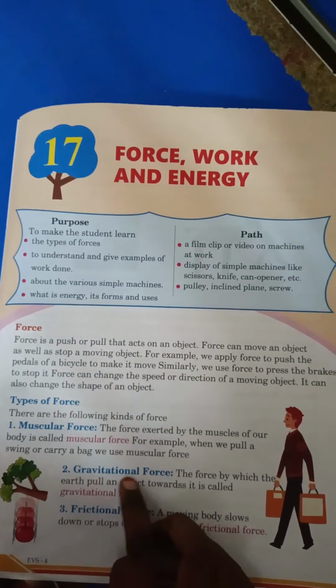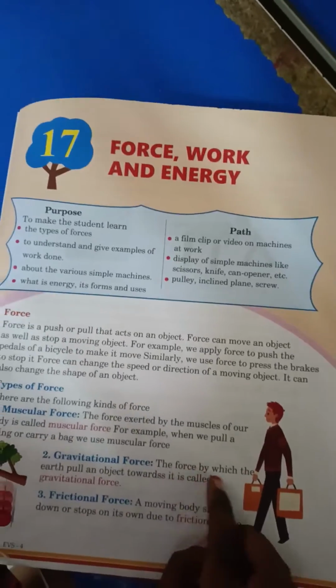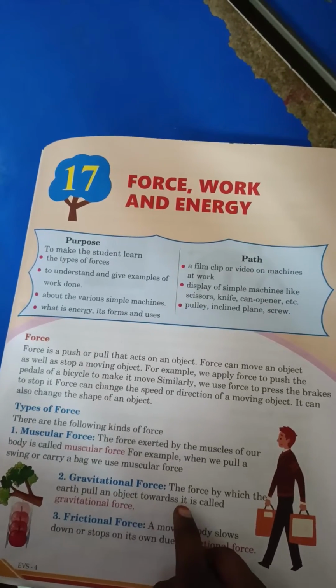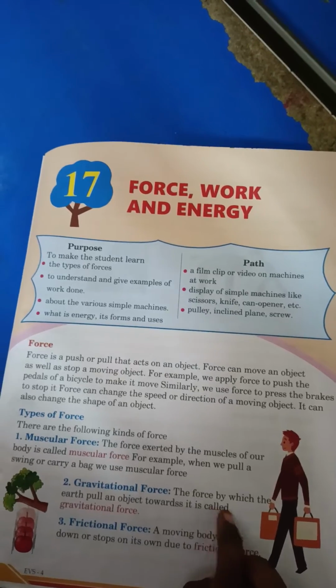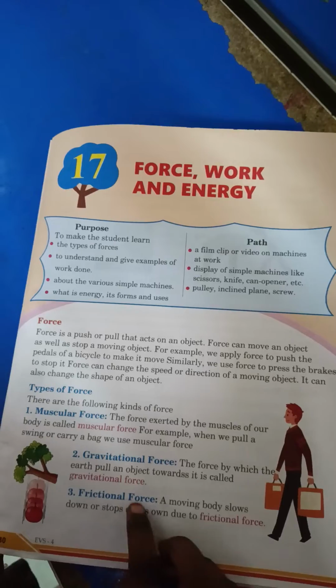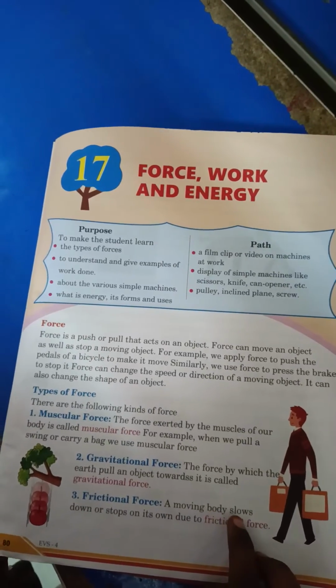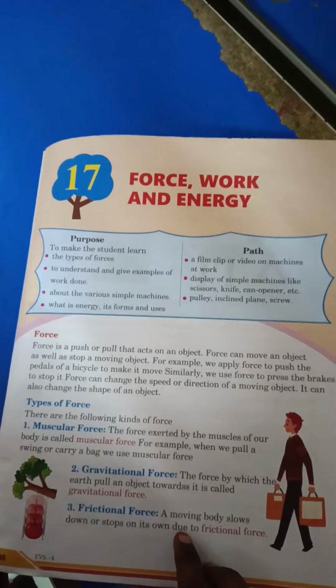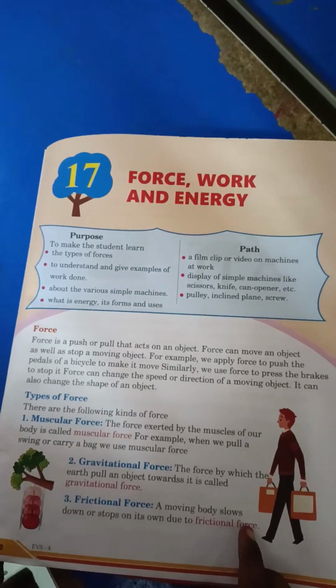Second one, gravitational force. The force by which the earth pulls an object towards it is called gravitational force. Third one, frictional force. A moving body slows down or stops on its own due to frictional force.